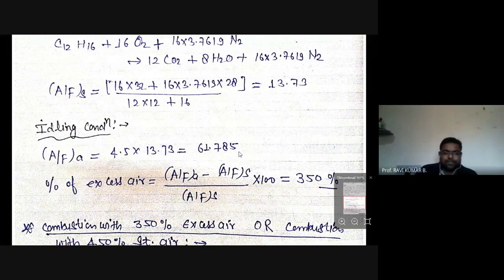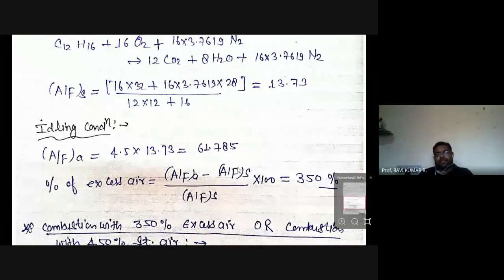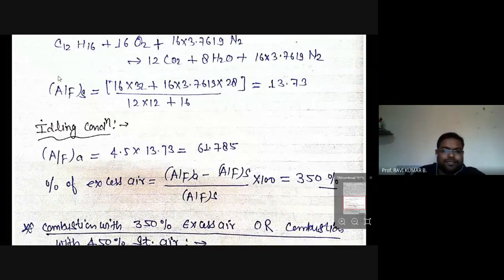61.785. So the percentage of excess air, compared to the complete combustion, how much extra air we are using, can be calculated with the help of these two air fuel ratios. So percent of excess air is air fuel actual minus air fuel stoichiometric, divided by air fuel stoichiometric, into 100. So it is coming around 350%. So compared to the 100%, an extra 250 percent extra air we are using in the case of idling condition.